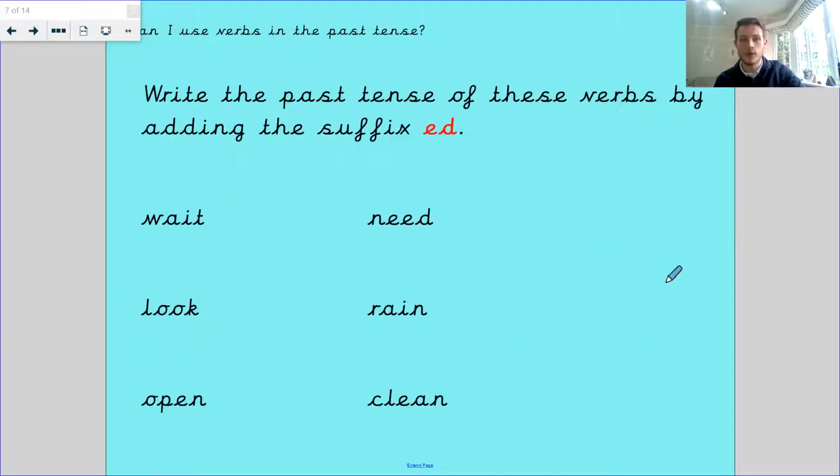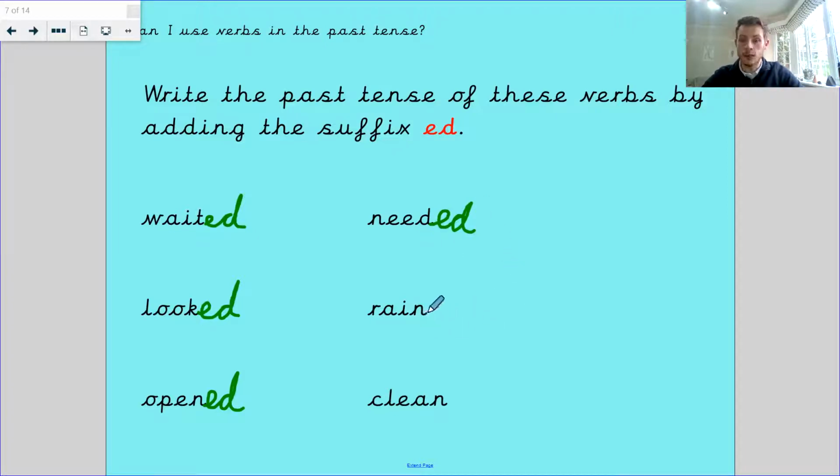So let's go through some examples. We're going to write the past tense of each of these verbs by adding the suffix ed. Now, suffix means you're adding something to the end of the word, okay? So we're adding ed to the end of the word. So wait is going to become waited. Look is going to become looked. Open is going to become opened. Need is going to become needed.